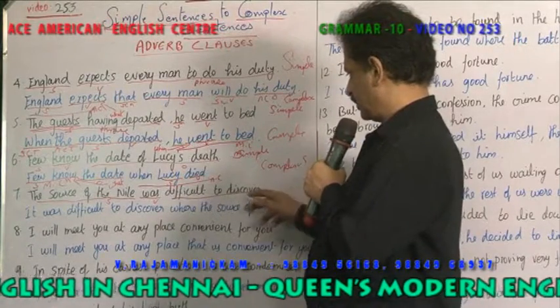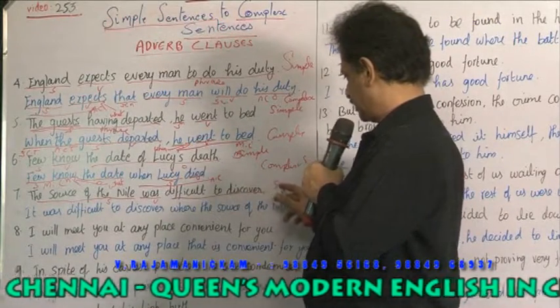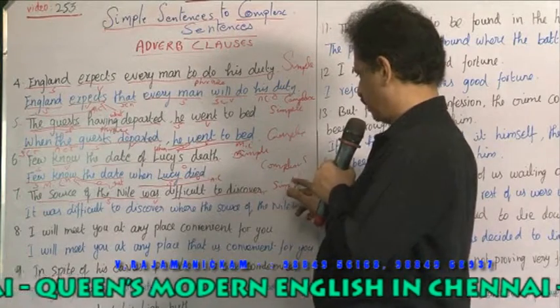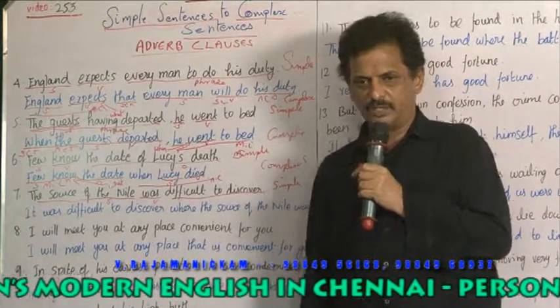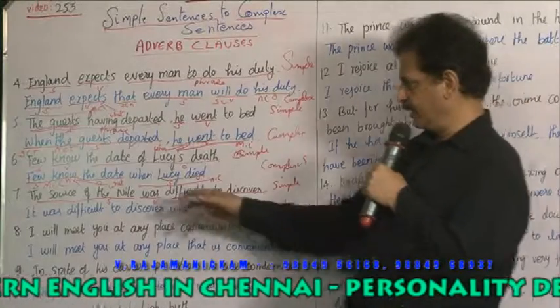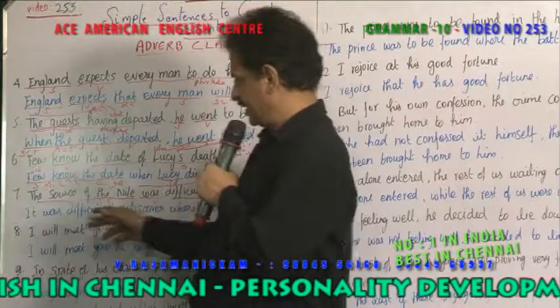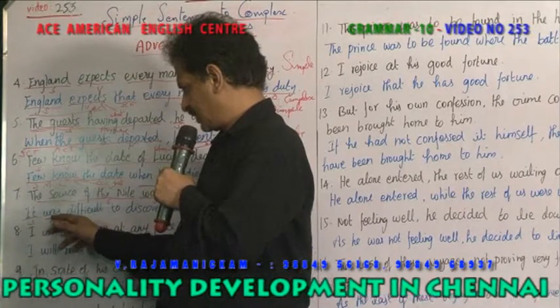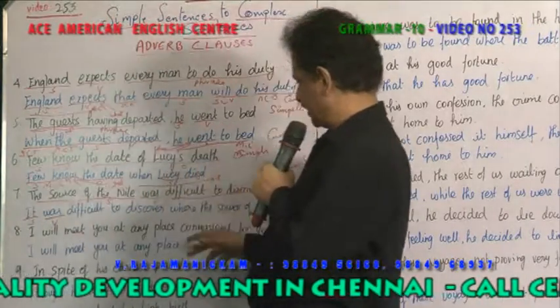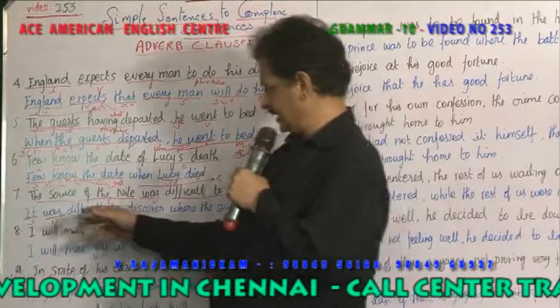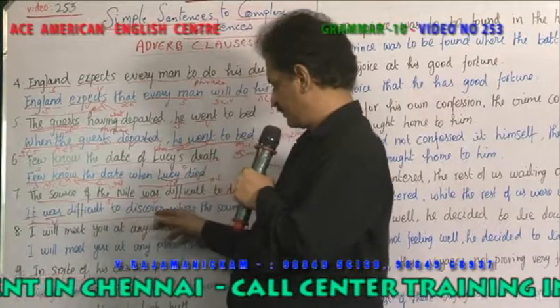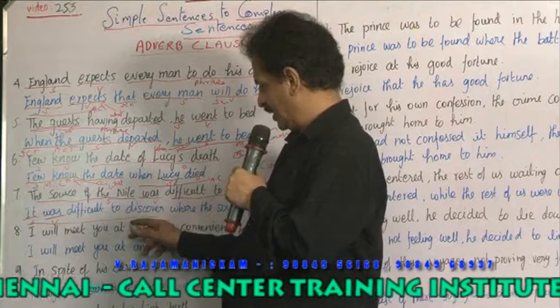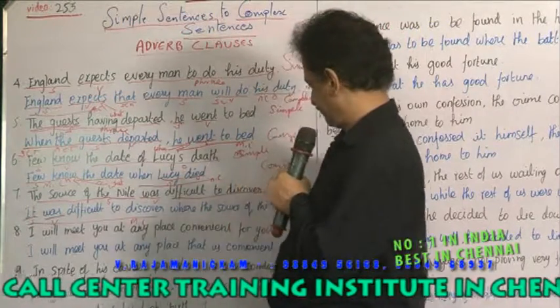So this is a simple sentence. Only one verb is there. What is the one verb? Was is the only verb. How do you change it into a complex sentence? It was difficult to discover. It is the subject. Was difficult. Was is a verb. Difficult to discover. Right? So this entire sentence becomes what? Main clause. It gives a complete meaning.